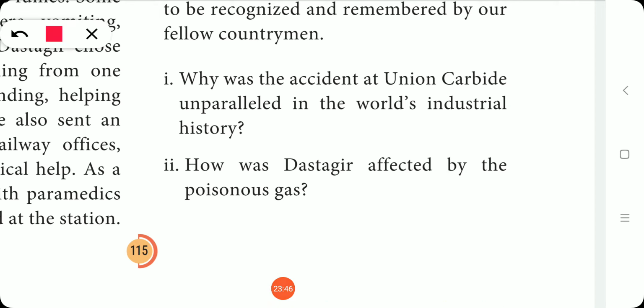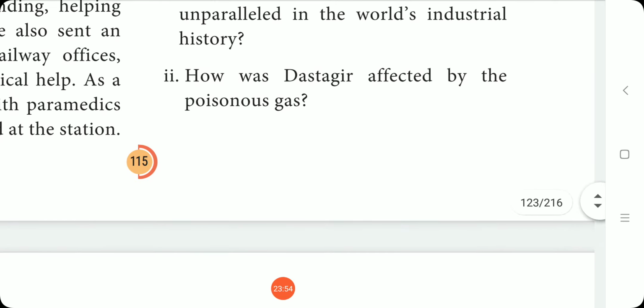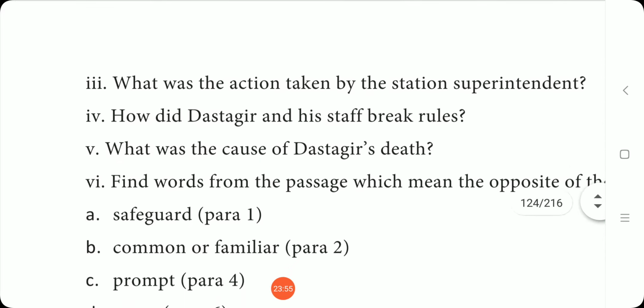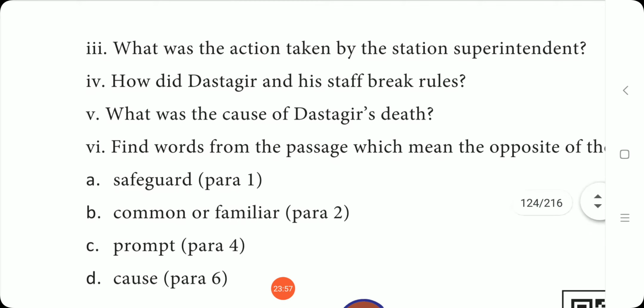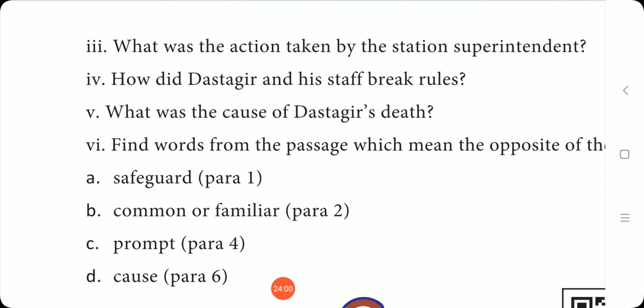So look at the questions. Why was the accident at Union Carbide unparalleled in the world's industrial history? How was Dastagir affected by the poisonous gas? What was the action taken by the station superintendent? How did Dastagir and his staff break rules? What was the cause of Dastagir's death?